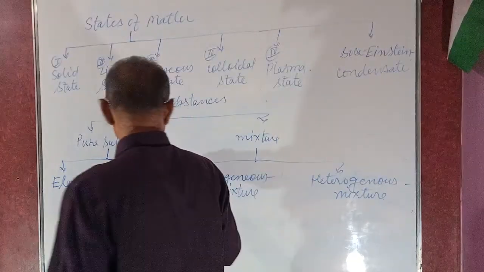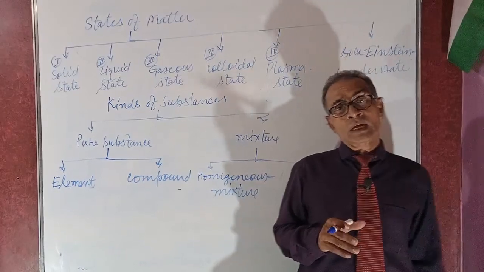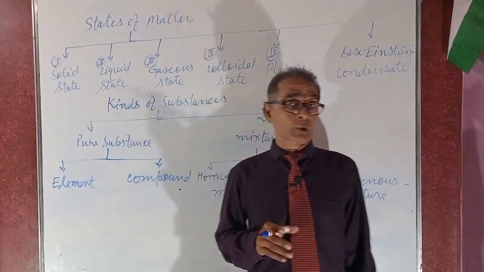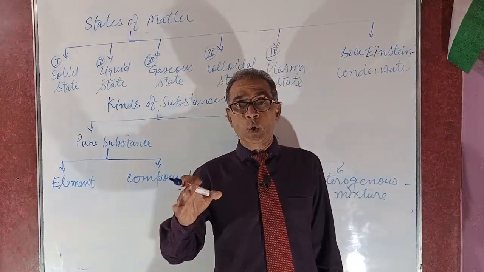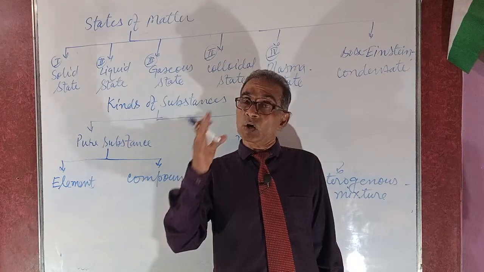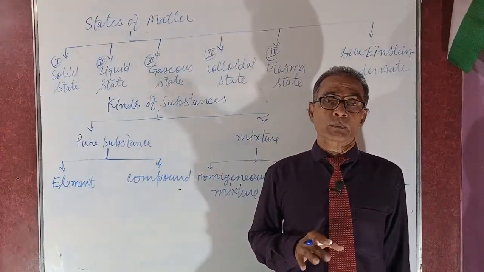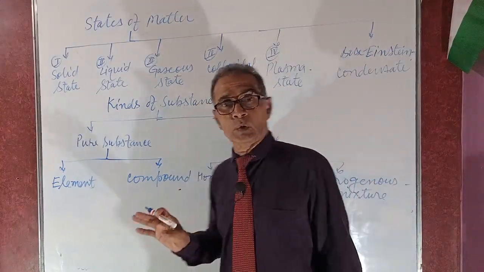What is the definition of a compound? Compounds are those in which elements are combined in a certain proportion or ratio. Such as H2O, CO2, CH4, etc. These are said to be compounds.